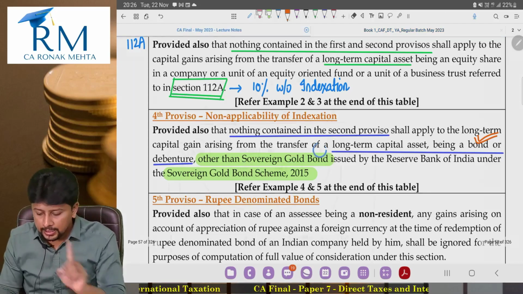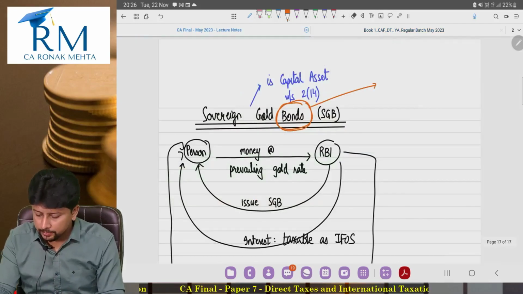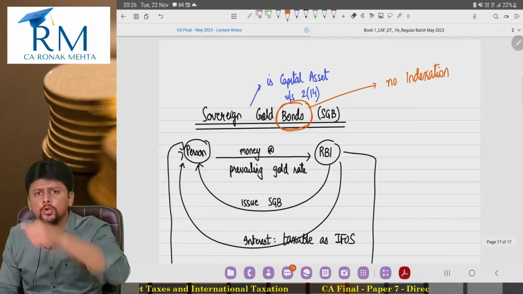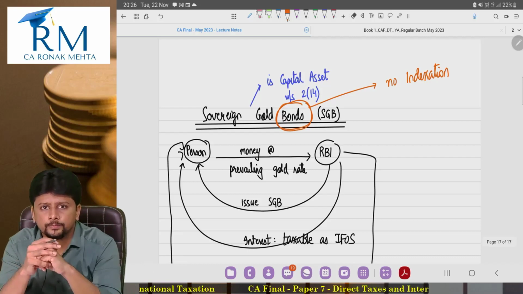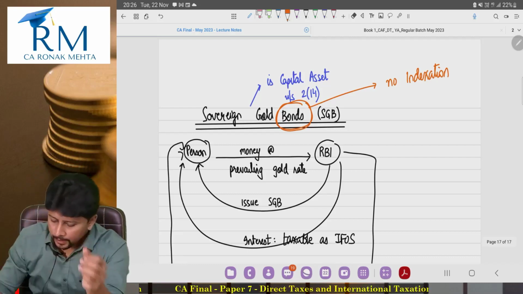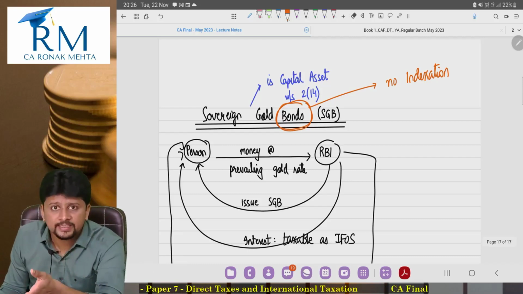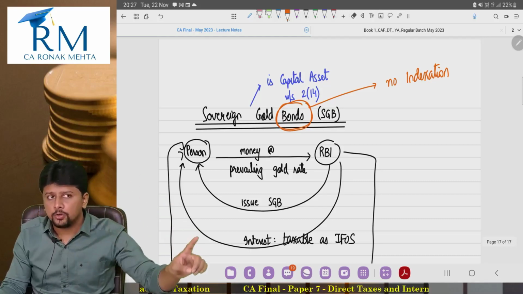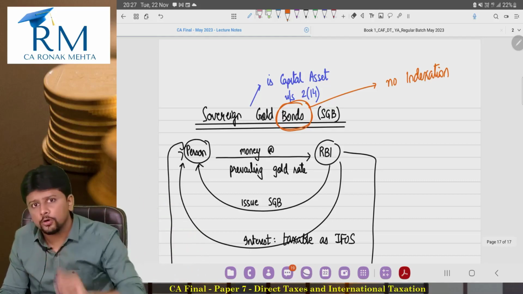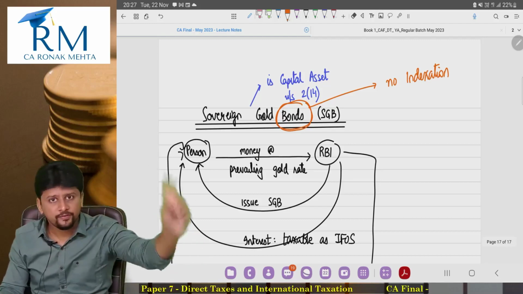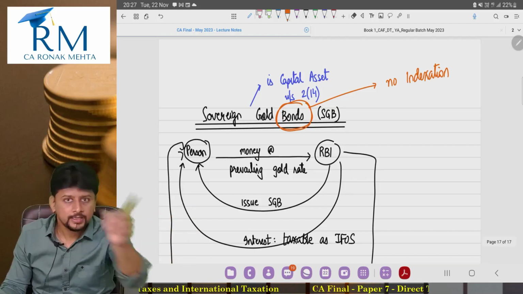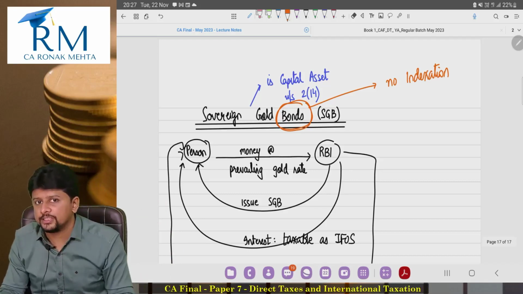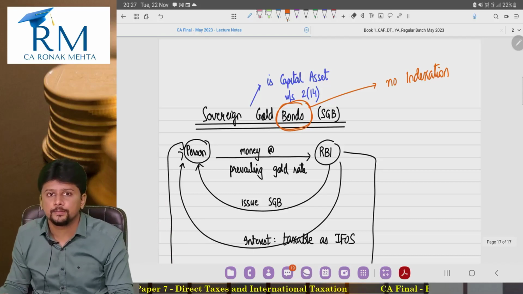Now, if you say that because it's a bond, no indexation benefit will be given to you, nobody will be ready to buy the sovereign gold bonds, because everybody will say, okay, yaar, if you are not giving me indexation, then what is the incentive? Instead of buying physical gold, you want me to buy these sovereign gold bonds. But if I buy physical gold, then you are giving me indexation for long term. And if I buy gold bond, you are not giving me indexation. So my capital gain will be higher in that case.